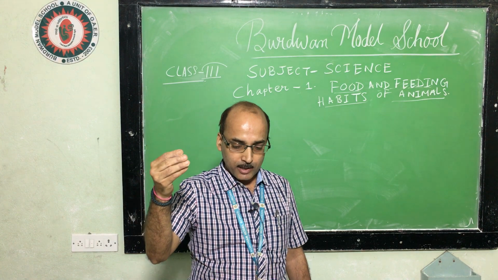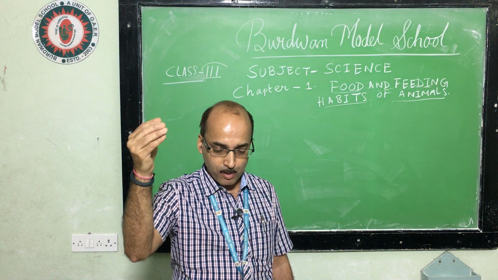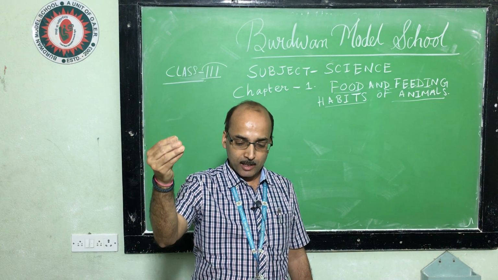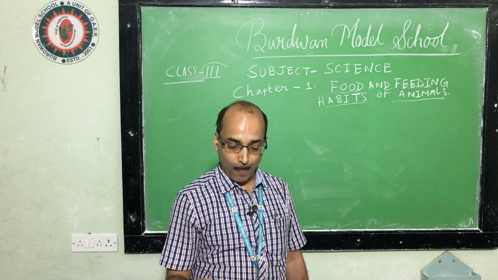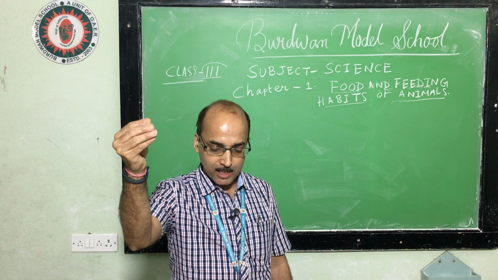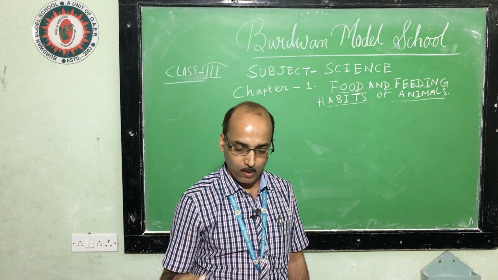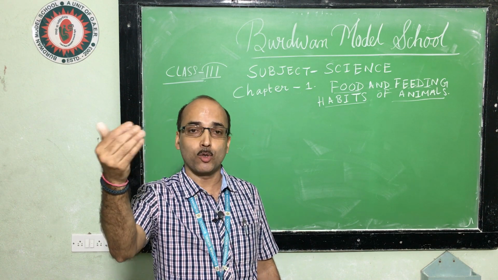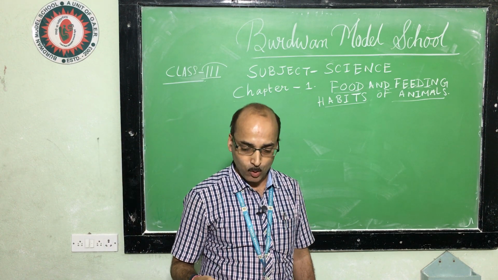What do they do? They cannot chew. For example, frog, chameleons and lizard. They have a long tongue. They use their tongue to catch the insect and swallow their food whole. Snakes also swallow their food whole because they don't have teeth.